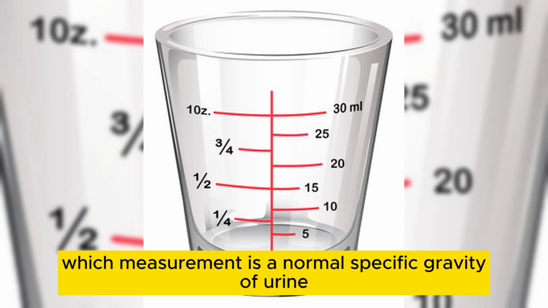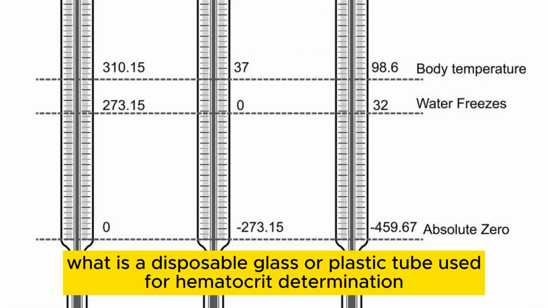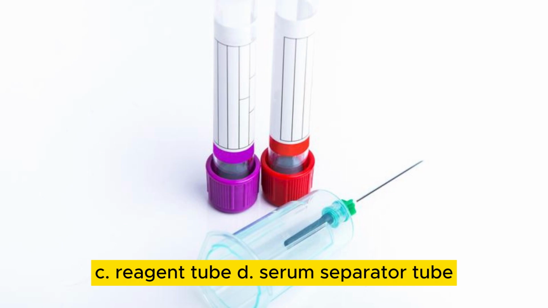Which measurement is a normal specific gravity of urine? A. 1.00. B. 1.025. C. 1.050. D. 1.125. 1.025. What is a disposable glass or plastic tube used for hematocrit determination? A. Microcollection tube. B. Capillary tube. C. Reagent tube. D. Serum separator tube.